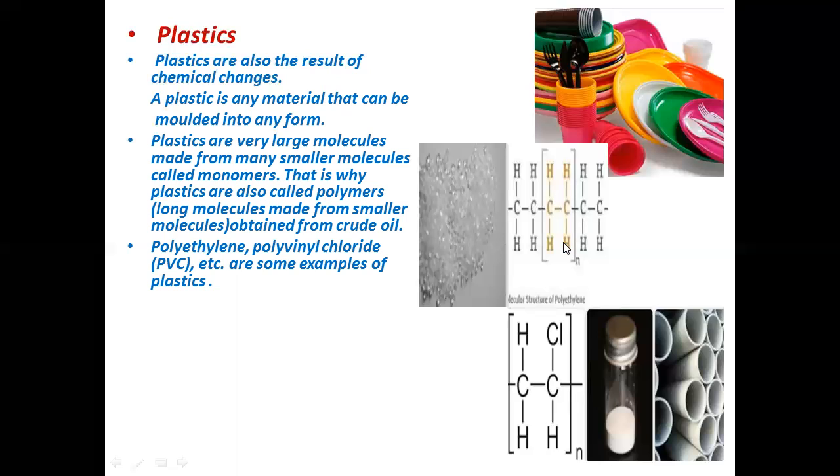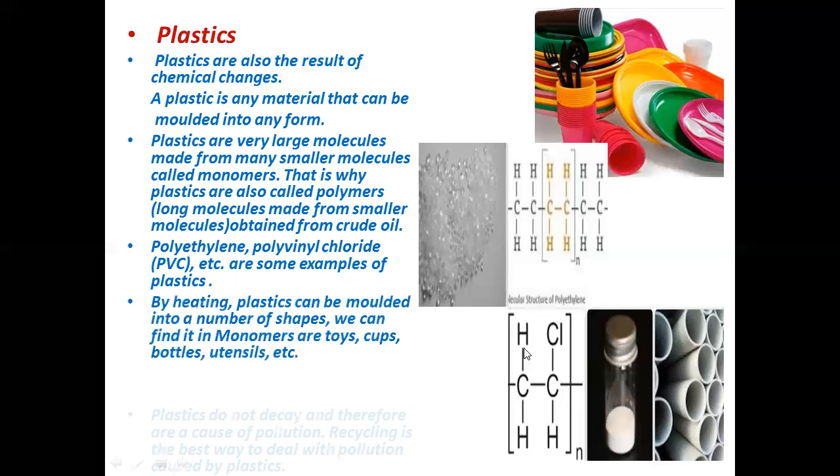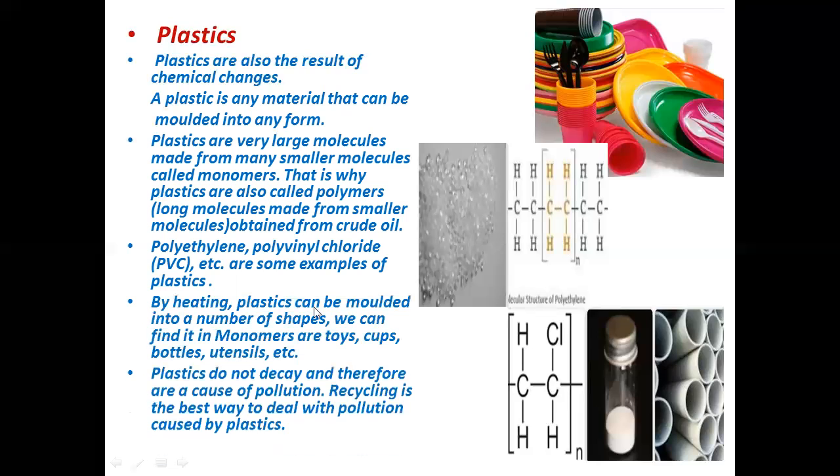Ethylene, so polyethylene, and vinyl, then polyvinyl. Many vinyl groups combine together, so polyvinyl, and then they form this polymer, which is called PVC or polyvinyl chloride, and it is an example of plastic. By heating, plastic can be molded into a number of shapes. We can find it in toys, cups, bottles, and even utensils like plates, cups, glasses.